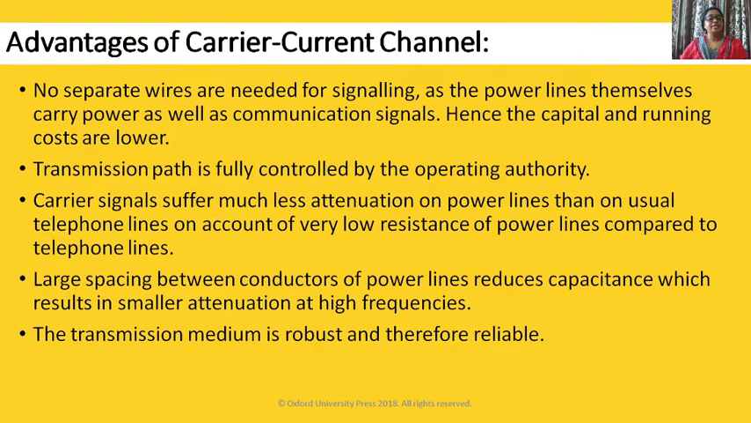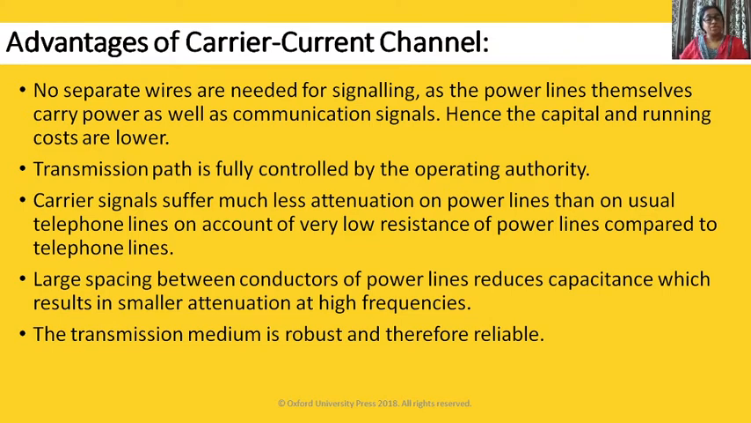Advantage of carrier current channel: no separate wires are needed for signaling. In wire pilot protection, we require direct physical connection; direct wires are connected from one end to other end. Here, no separate wires are needed for signaling, as power lines themselves carry power as well as communication signals. Hence, the capital and running costs are lower. Transmission path is fully controlled by operating authority.